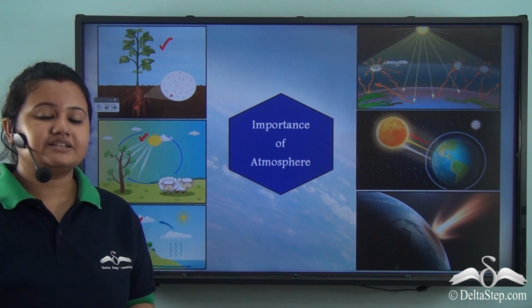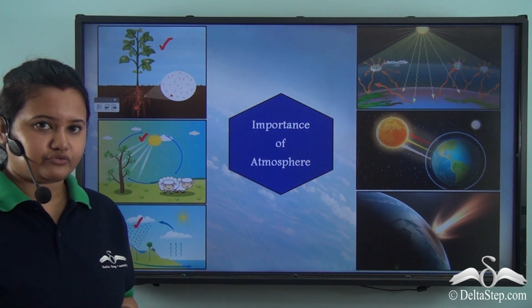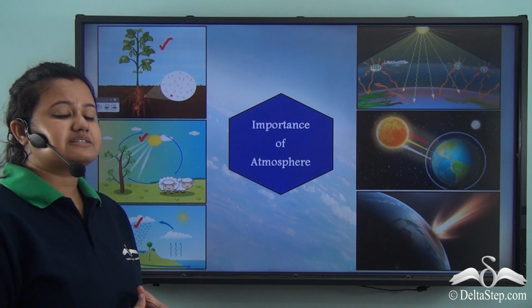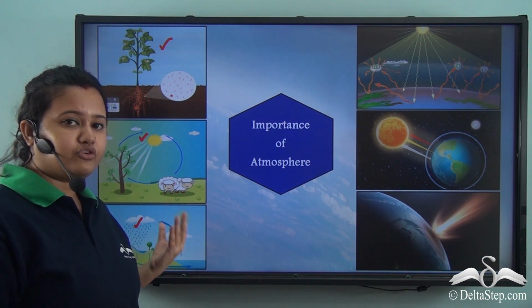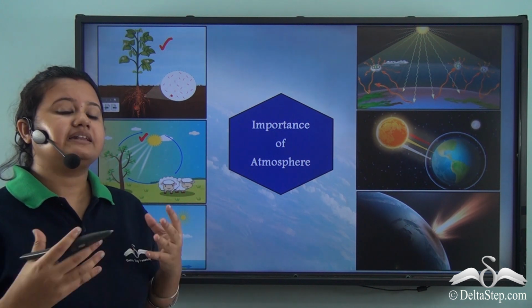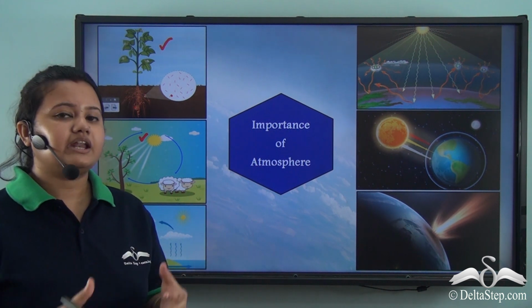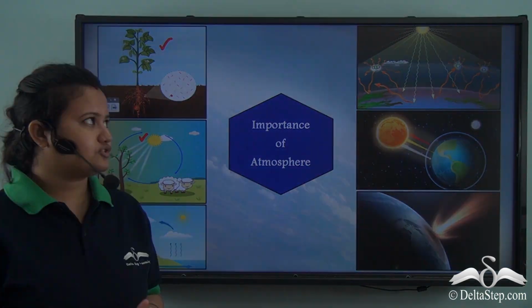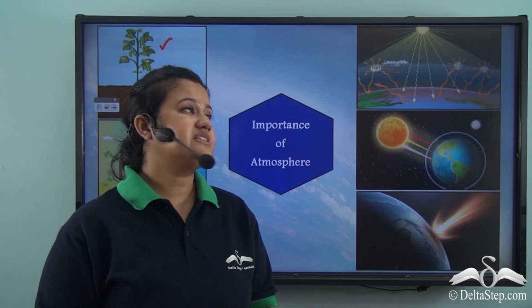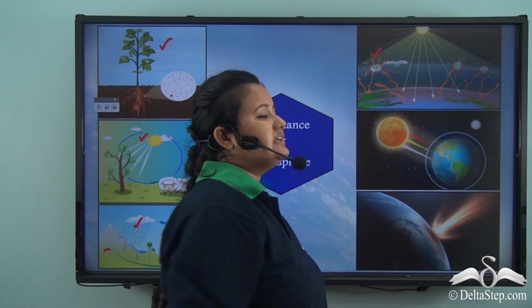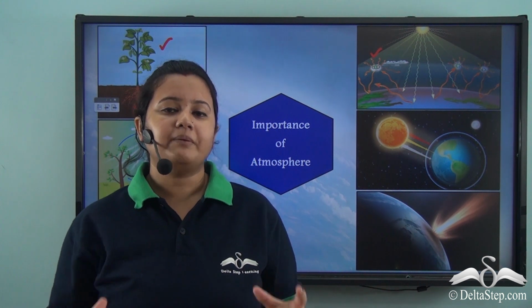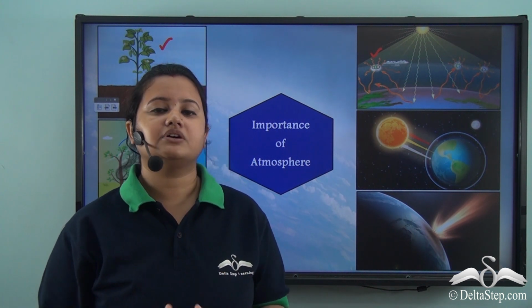Atmosphere also contains dust particles and water vapor. These dust particles and water vapor help in the formation of clouds, and they give rise to different weather phenomena like rain, clouds, wind, etc. Atmosphere also contains greenhouse gases. These greenhouse gases trap the sun's heat and keep the earth warm.